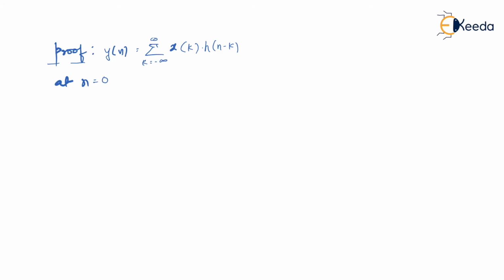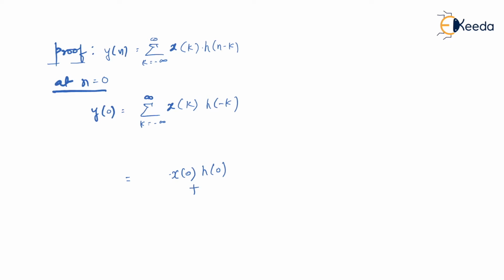At n equal to 0, the above relation will become y of 0 equal to summation k equal to minus infinity to infinity of x of k h of minus k. Am I right? So now if I expand this summation, we are going to vary k from minus infinity to infinity. Again, it is not possible to write all terms, so we will expand it for some certain values of k. Let us assume k equal to 0. So if k equal to 0, x of k will become x of 0, and h of minus k will also become h of 0.